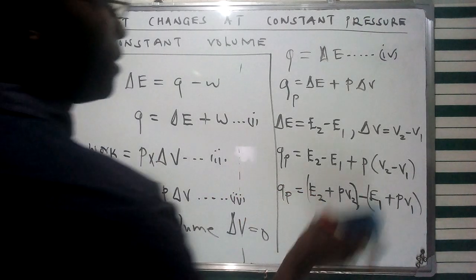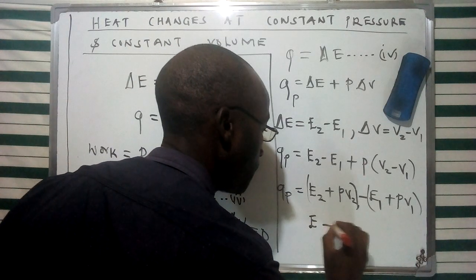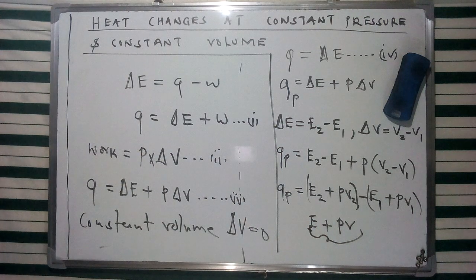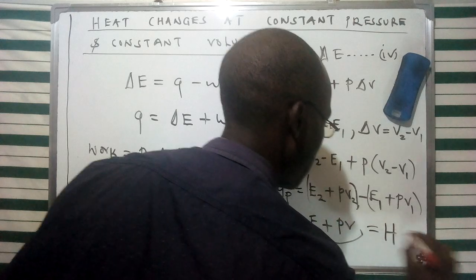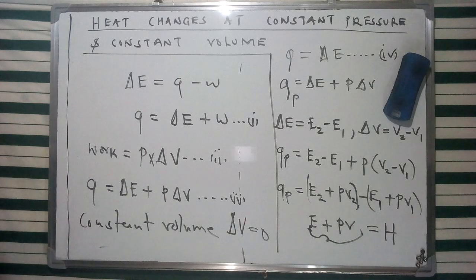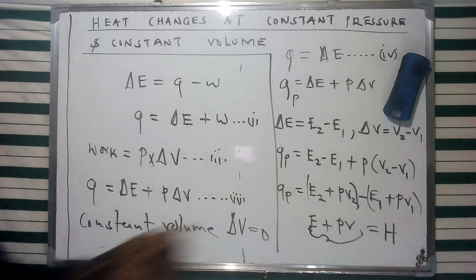We called that thermodynamic property enthalpy. It is a description of E plus PV, and we gave it the initial H. So H is the product of internal energy plus PV, and therefore we can describe enthalpy using this derivation of heat at constant pressure.